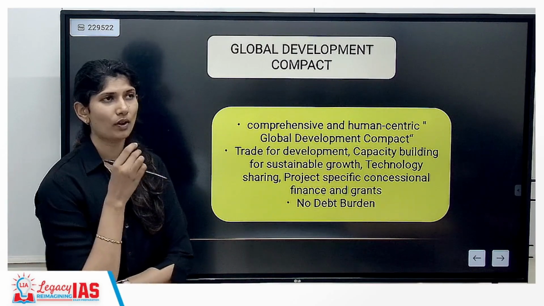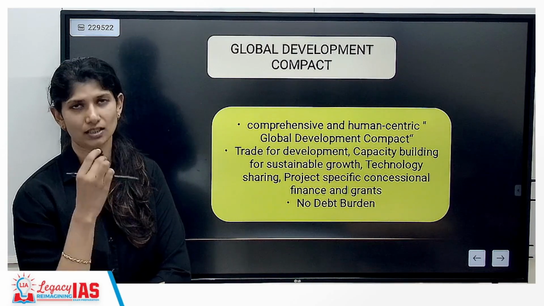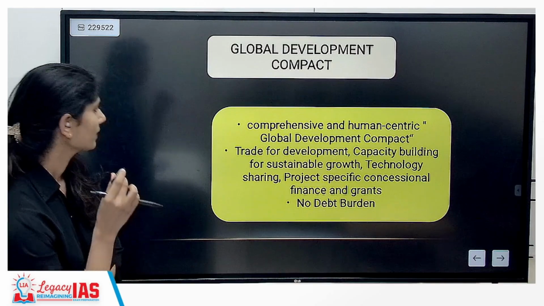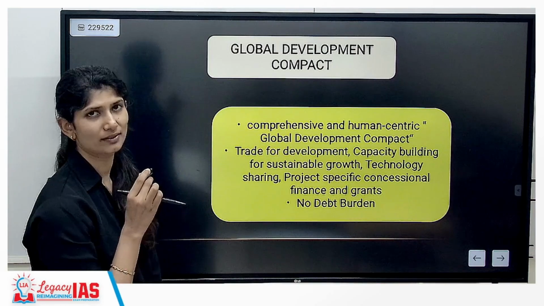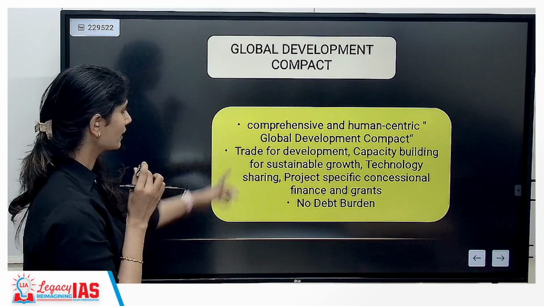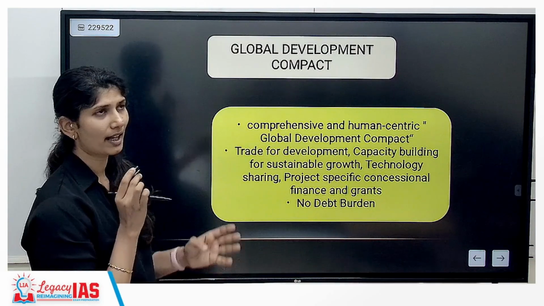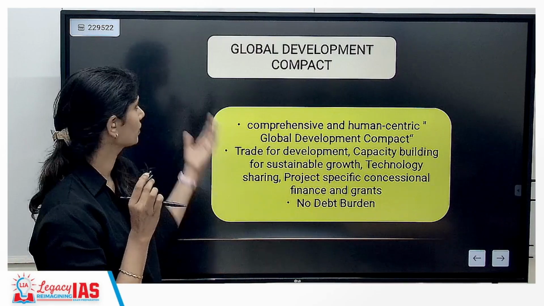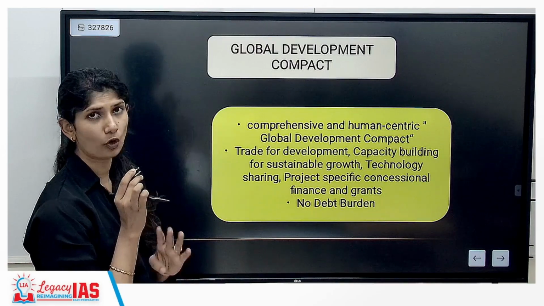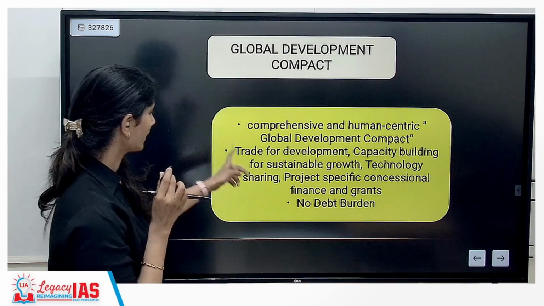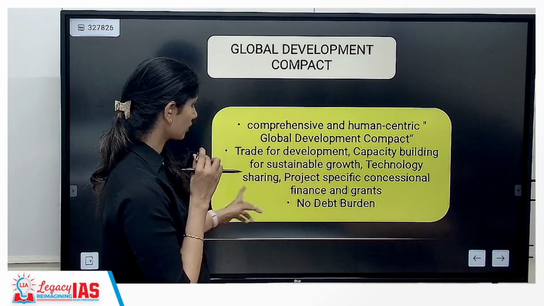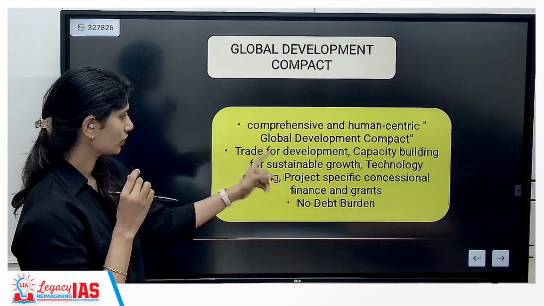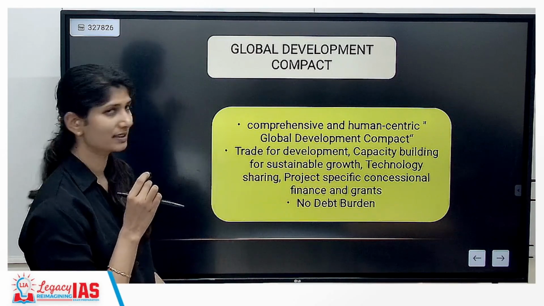Okay, so they just want a holistic ground to be considered. Look at this. Comprehensive and human-centric global development compact. They have brought out this global development compact on 4 key areas: trade for development, capacity building for sustainable growth, technologies sharing, and project-specific concessional finance and grants.